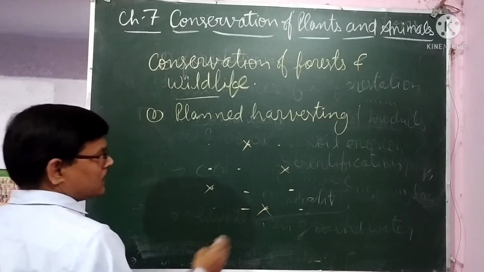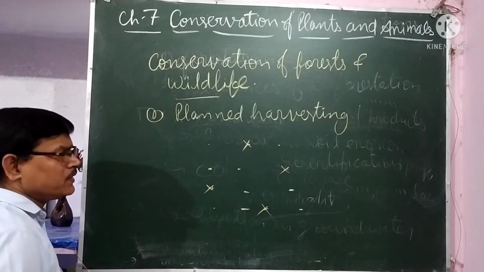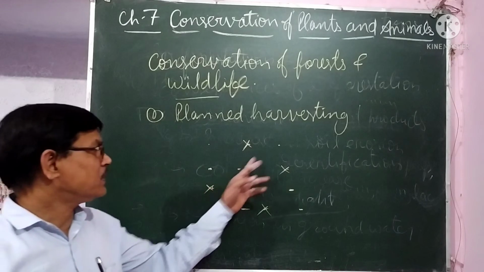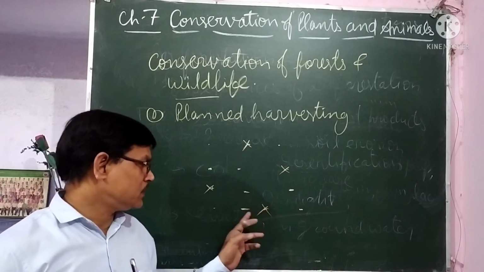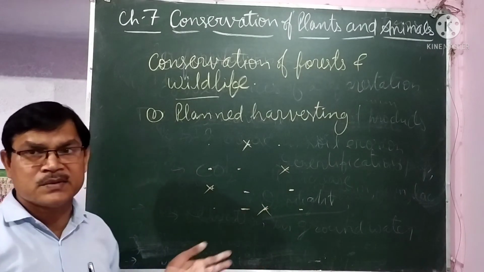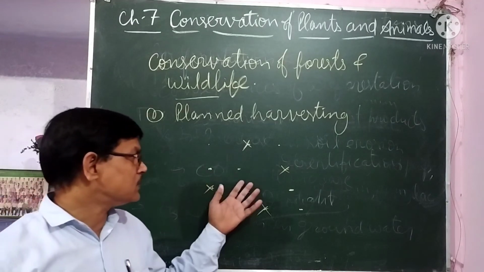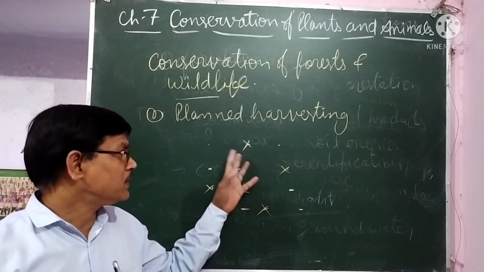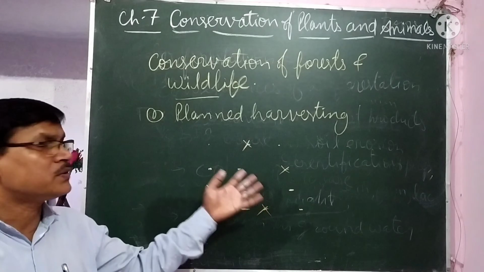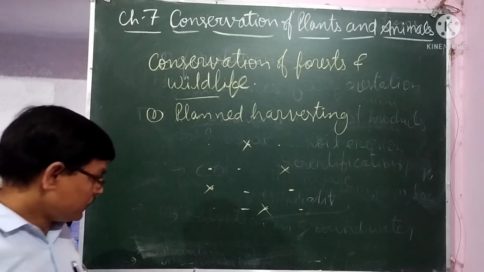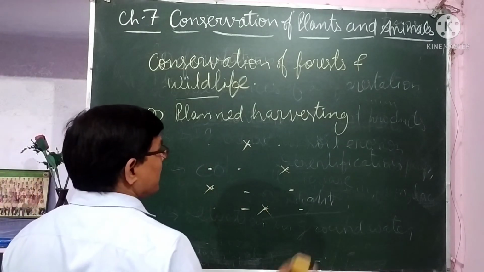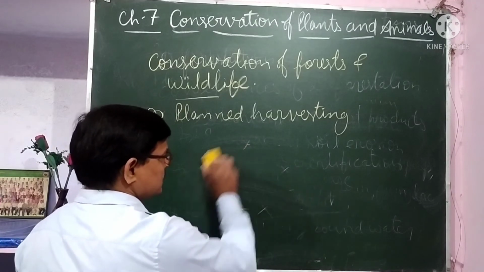So if the trees in between are cut, then the trees that are left will bear fruits and seeds. From those seeds new plants will grow, and after some years the forest will revive again. So the forest area will not be affected. So plant harvesting should be done to conserve the forest.